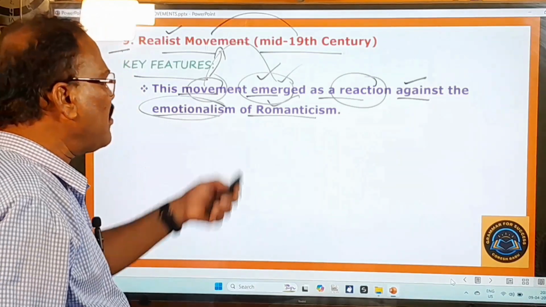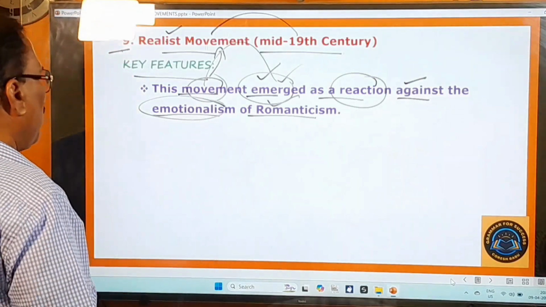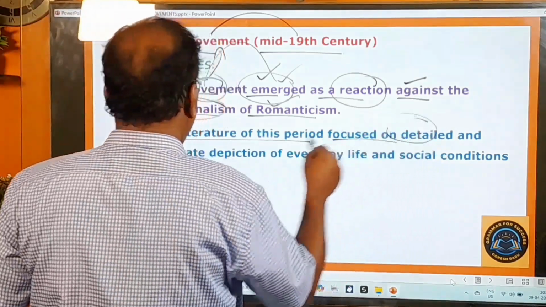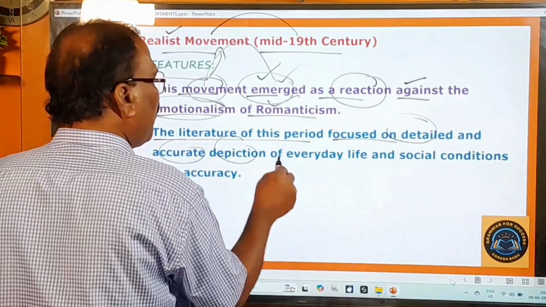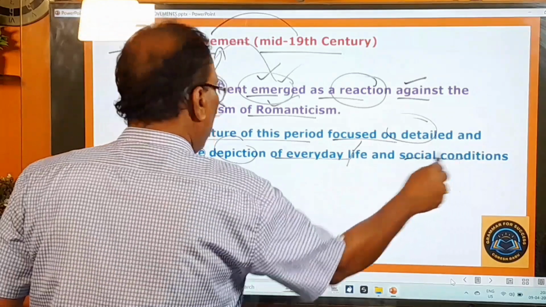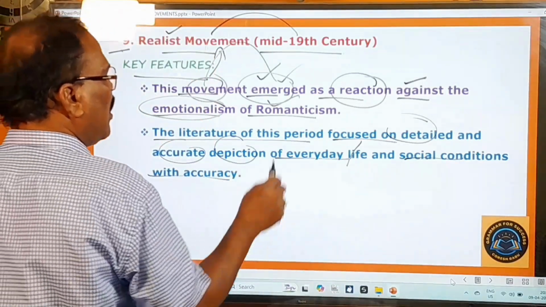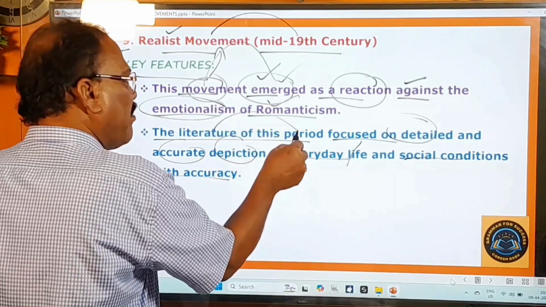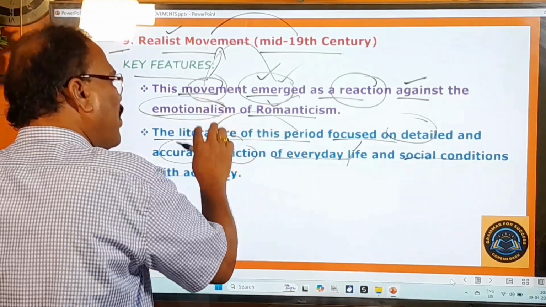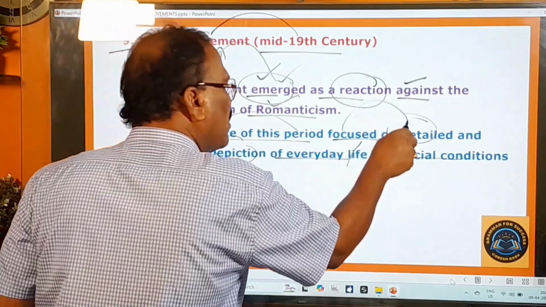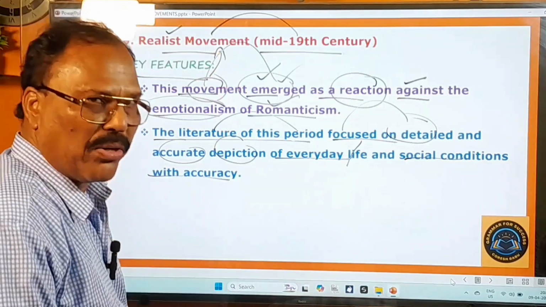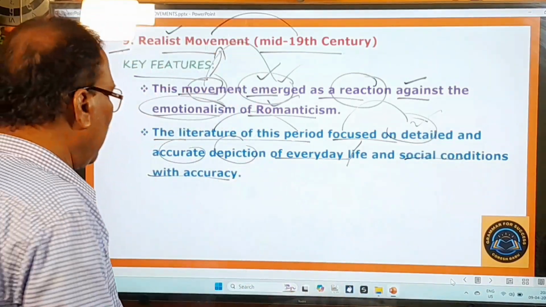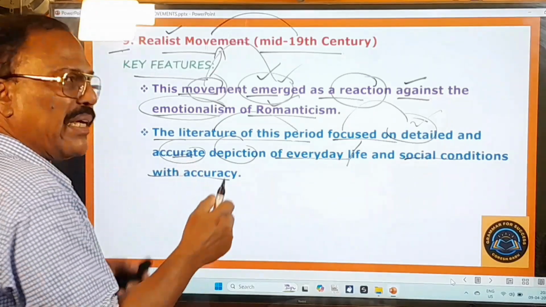This came into existence. Okay, and you go to the next important point. The literature of this period focused on detailed, accurate depiction of everyday life and social conditions with accuracy. So here two things are mentioned. The writers and the poets of this period focused, meaning gave importance, to what? Detailed means elaborate, and accurate means exact.